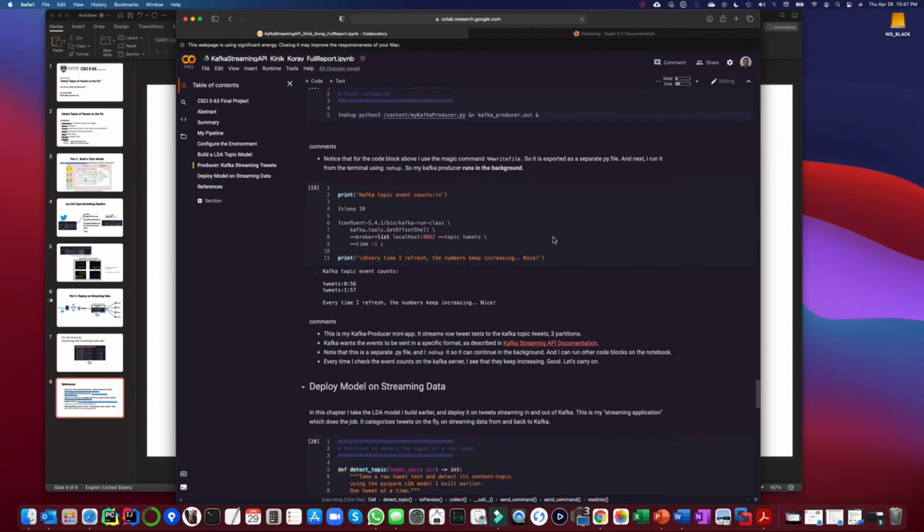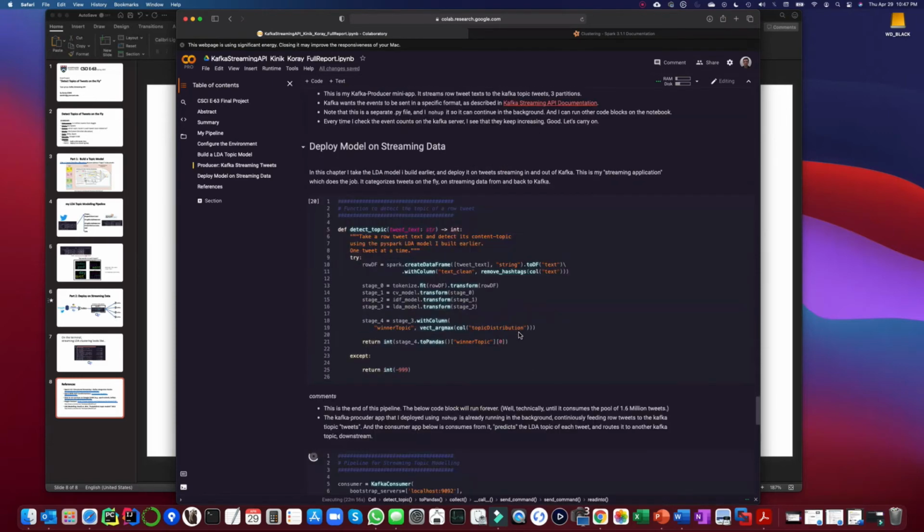That is running now in the background. I can see that. I will go ahead and check the number of tweets I have in that topic. After 10 seconds, I accumulated around 50 in each of 2 partitions, more than 100 total. That's very good. Everything is running, so we can go ahead.